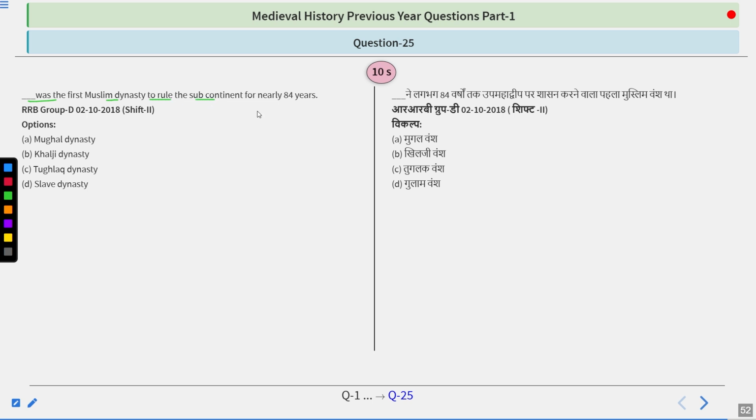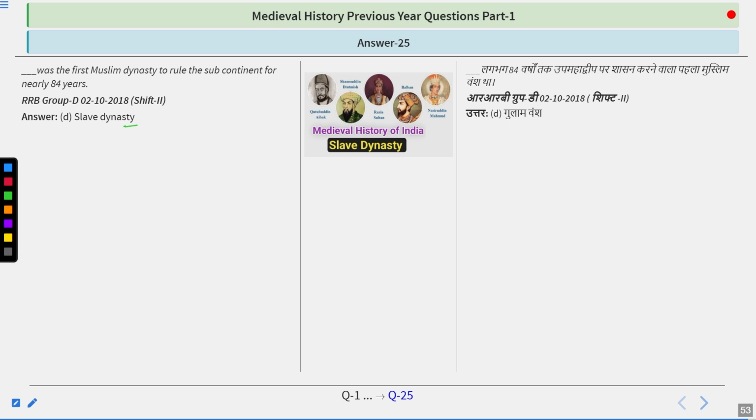Blank was the first Muslim dynasty to rule the subcontinent for nearly 84 years. Options are Mughal dynasty, Khalji dynasty, Tughlaq dynasty, or slave dynasty. Try to find out the answer. And I hope you know the answer is quite simple. The particular dynasty ruled from 1206 to 1290 AD, and as we can calculate, the total number of years is 84. So the answer is slave dynasty.